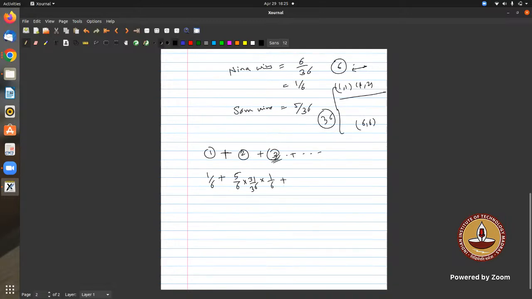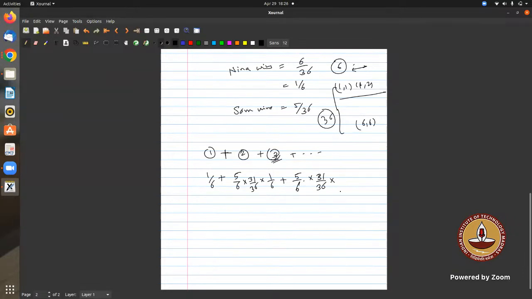In the third attempt, the first is Nina, because Nina is starting the game, so she loses with 5 by 6. That means she is not able to get the sum of 7, and Sam is not either.